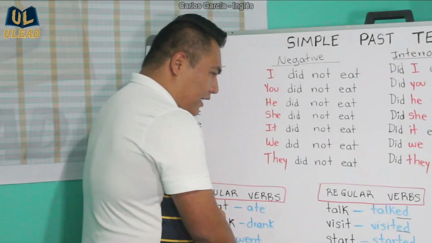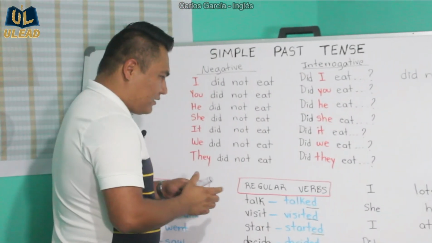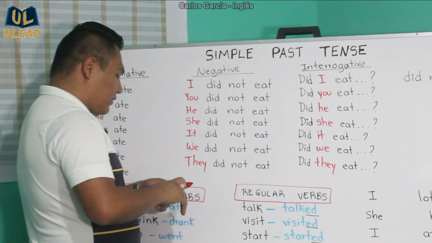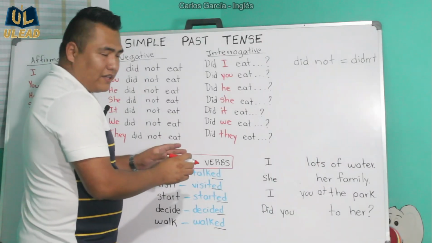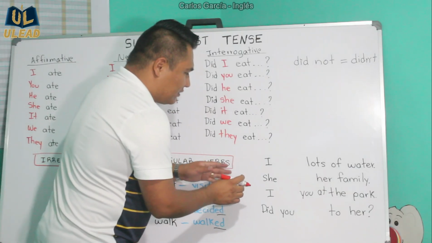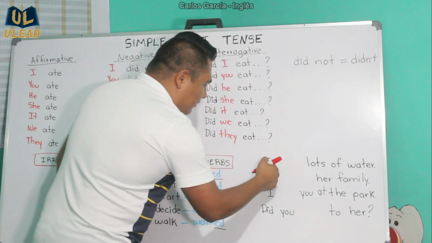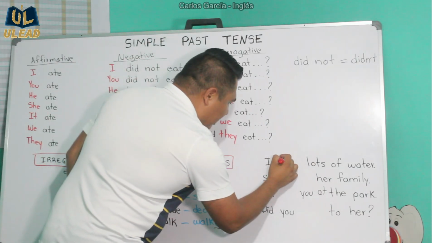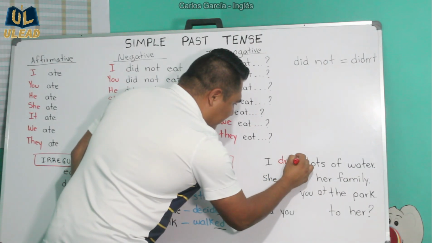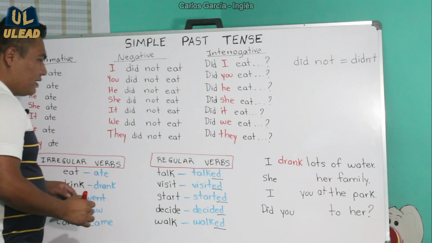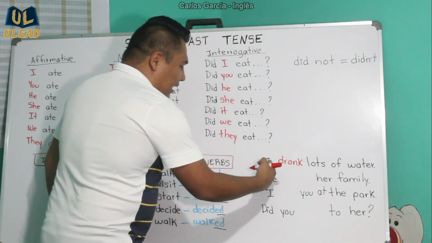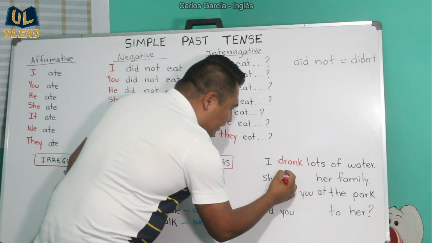Okay? I have a few examples here that we're going to complete, and we're done with the video after these examples. Okay? I have 5 exercises here that I'm going to take you through. The first one, for example, lots of water. You can use the word drank, which is the past tense of drink. Look over here. Drink, drank. I drank lots of water.